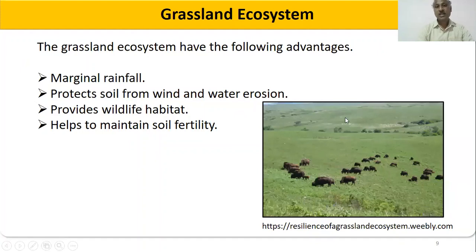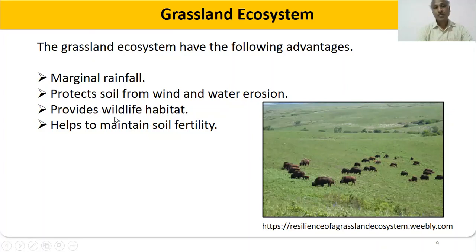Next we will move to the grassland ecosystem, where the name itself indicates it is a grassland. What are the advantages of the grassland ecosystem? The first is marginal rainfall; there is no heavy rainfall. Not only that, it protects the soil from wind and water erosion. That is also a plus point of having a grassland ecosystem.